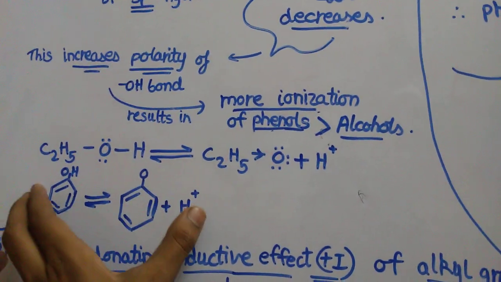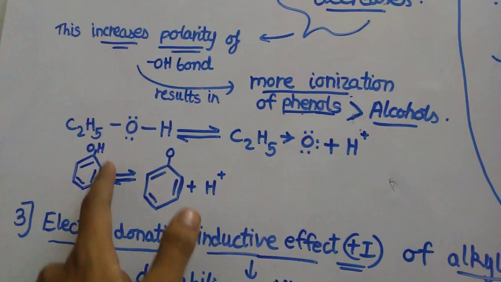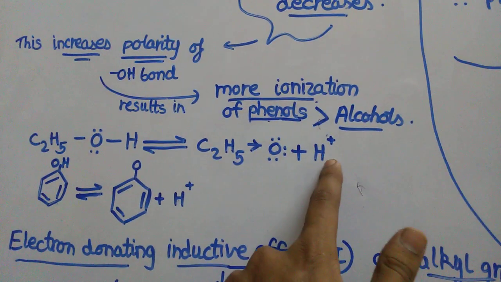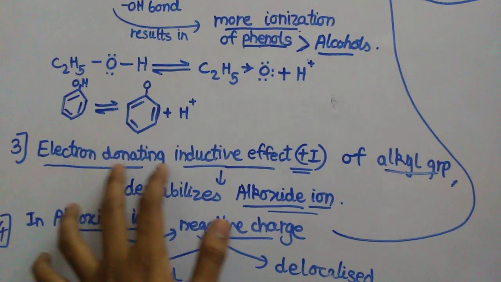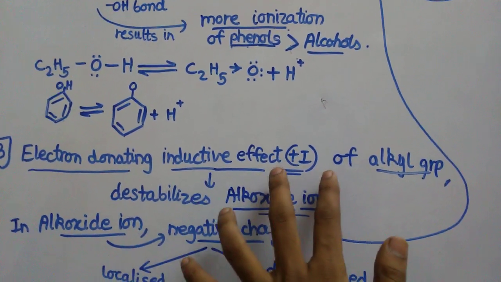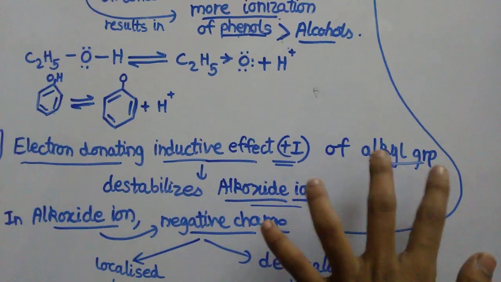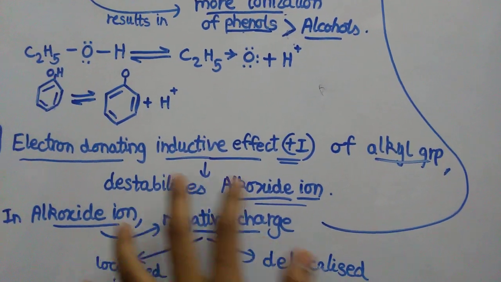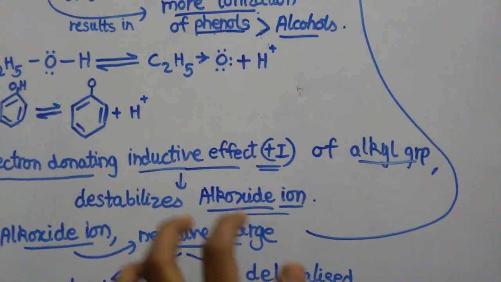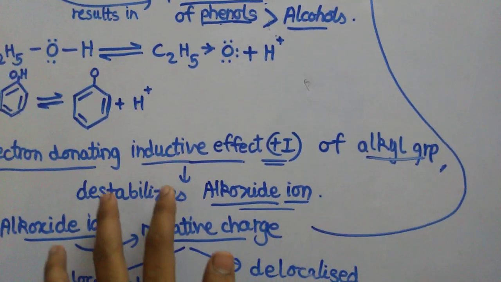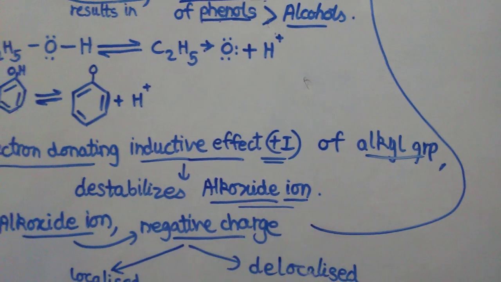Next, in the reaction, see how the charge moves. Electron donating inductive effect, that is plus I effect of alkyl group, destabilizes alkoxide ion.